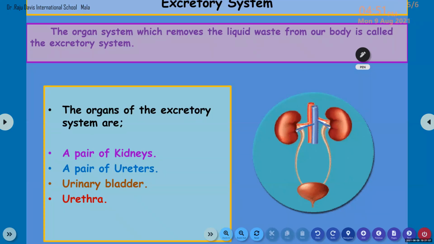Urinary bladder. Okay, please tell me the name of this organ. Let me see. I am drawing a box. Can you see a bag-like organ in that square? Yes. What is the name of that one? Urinary bladder.